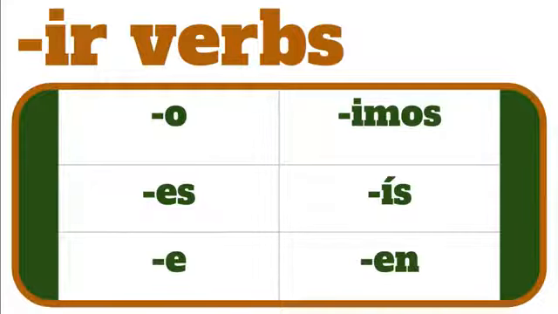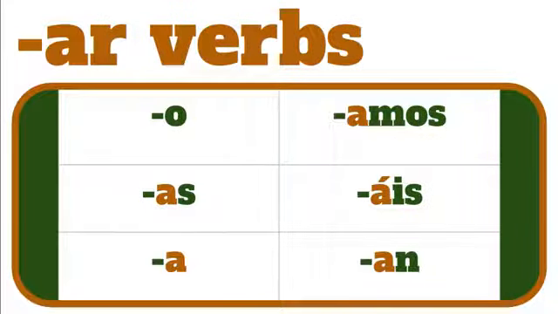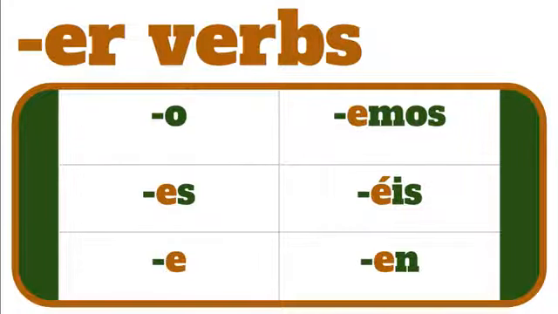In this video, we're going to look at the present tense of the third and last type of verbs in Spanish, which are IR verbs. We've already looked at the other two types of verbs, which are AR verbs. AR verbs have the endings o, as, a, amos, áis, and an. For the second type of verbs, ER verbs, we change all those A's to E's, and the endings are o, es, e, emos, éis, and en.